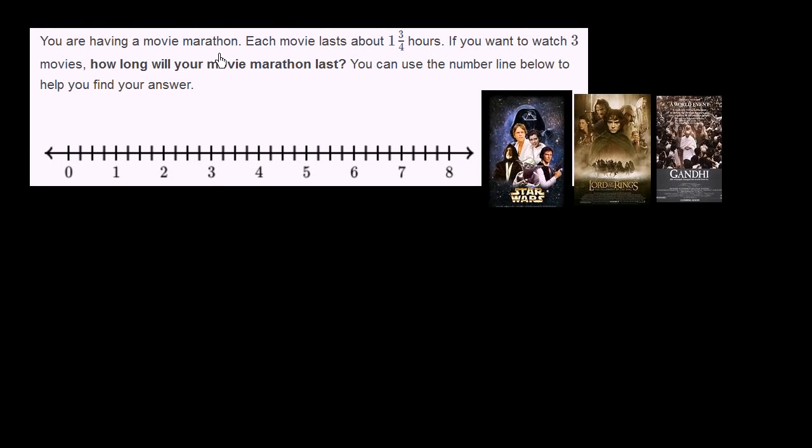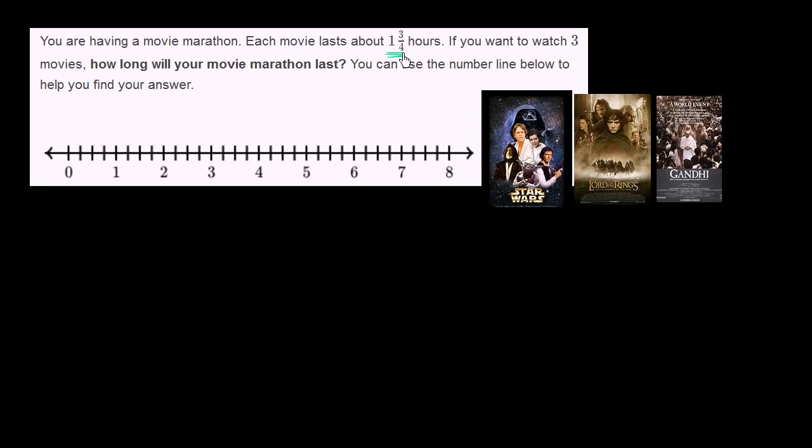You're having a movie marathon. Each movie lasts about 1 3/4 hours. If you want to watch 3 movies, how long will your movie marathon last? You can use the number line below to help you find your answer.